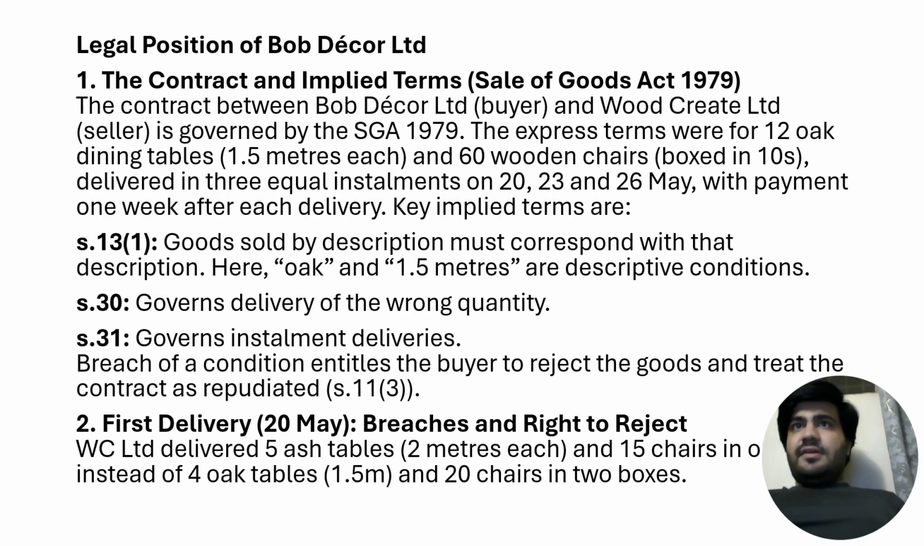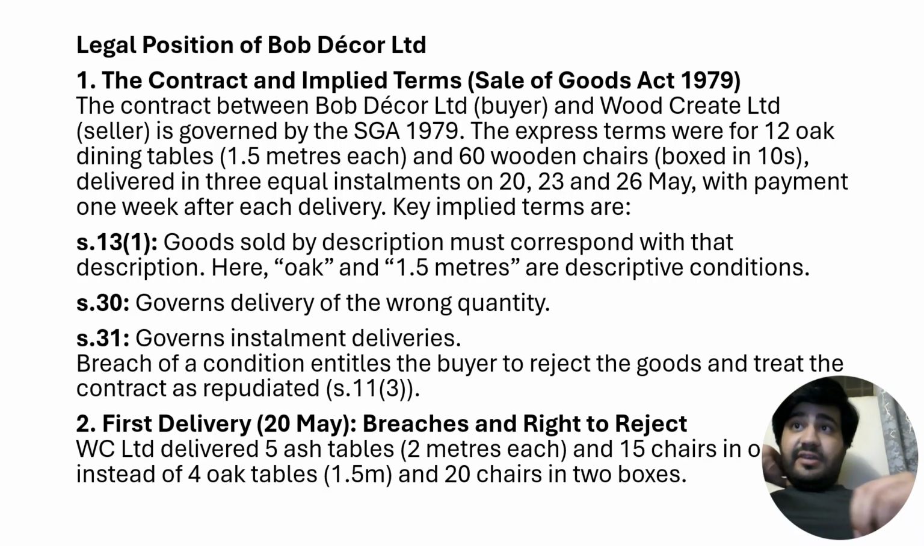My client is Bob Decor and I have to advise them on their legal position. There was a contract which had certain terms under the Sale of Goods Act 1979. The contract between Bob Decor Limited, the buyer, and Wood Crate Limited, the seller, is governed by the Sale of Goods Act 1979. The express terms were for 12 oak dining tables, 1.5 meters each, and 60 wooden chairs, Boxton 10s, delivered in 3 equal installments on 20th, 23rd, and 26th May, with payment 1 week after each delivery.